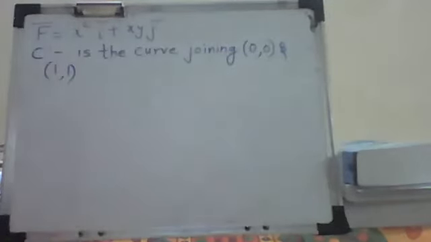That is what is given, x square i bar plus xy j bar, and the curve C is the curve joining (0,0) and (1,1). C is the parabolic curve, I just take the parabola y equal to x square. This is the first case we take.